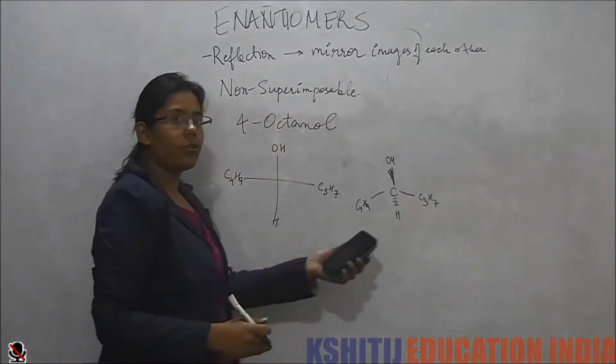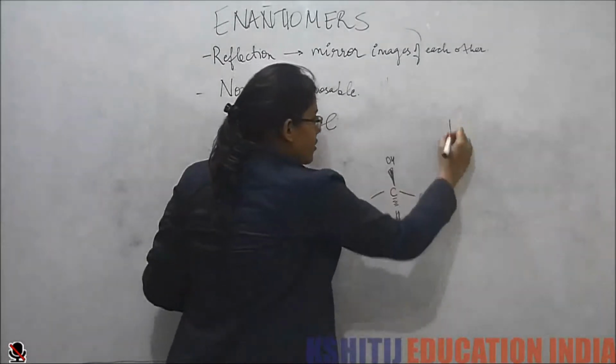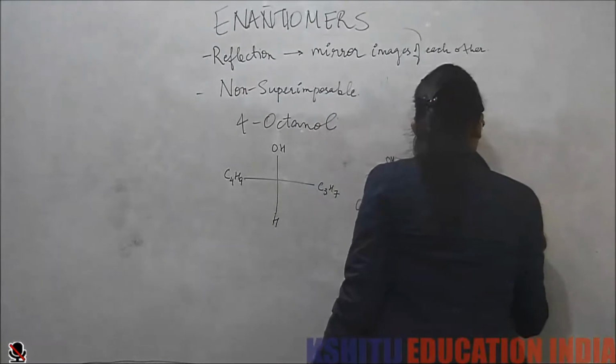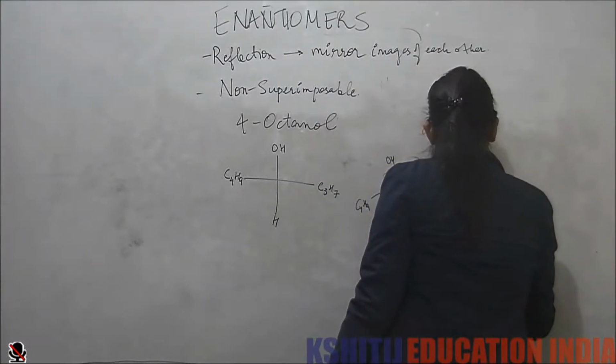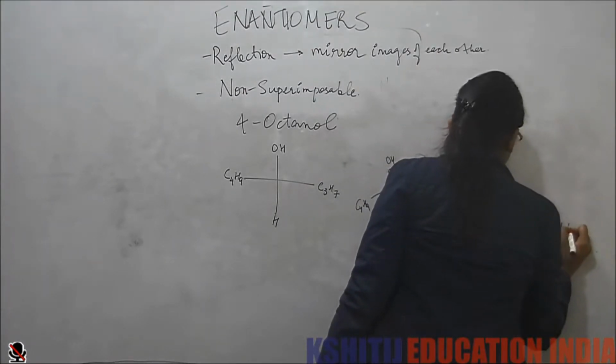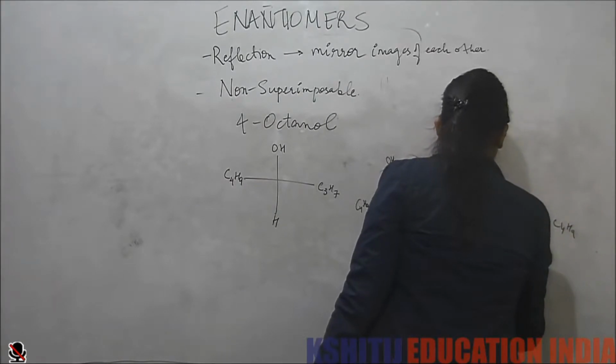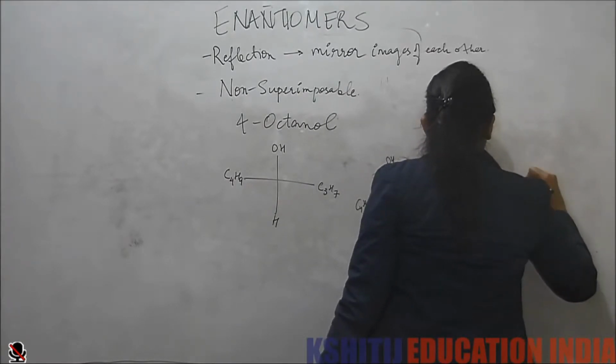Now if I draw the mirror image of this, how will I draw it? I put C3H7, C4H9, hydrogen.